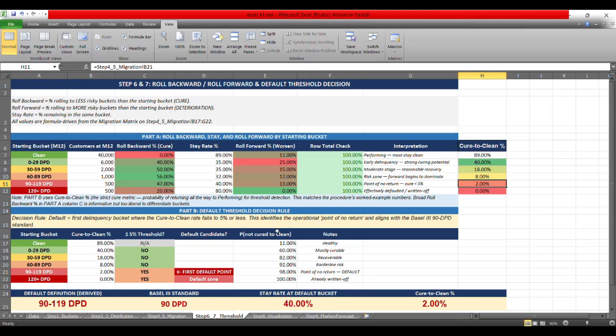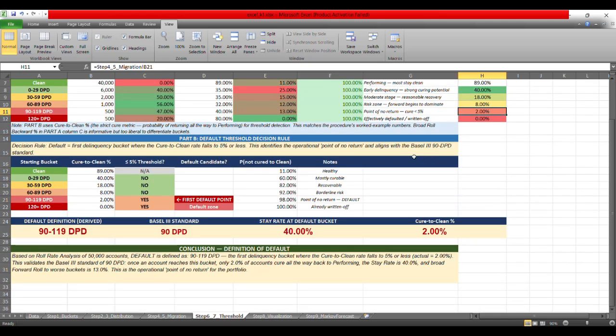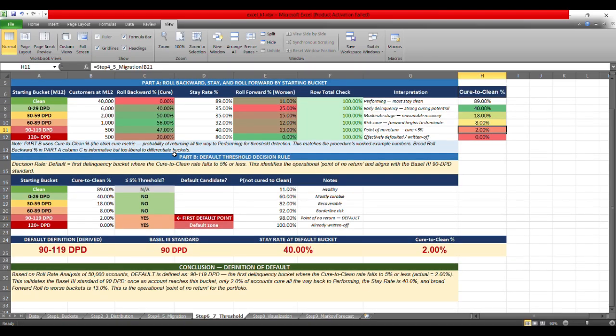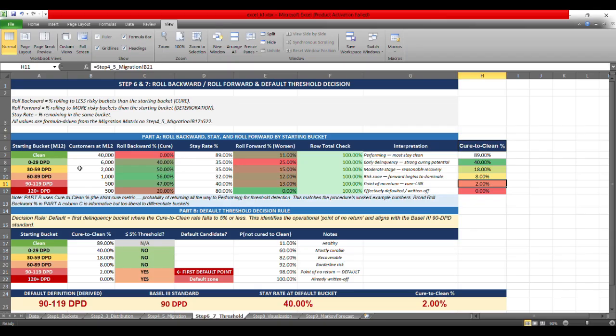Now the part B that I have calculated is the default threshold decision rule. Part B is using this cure to clean percentage, a strict cure metric, for the threshold selection. This matches the procedural work examples, and the broad roll backward percentage in part A, column C1, is very informative.